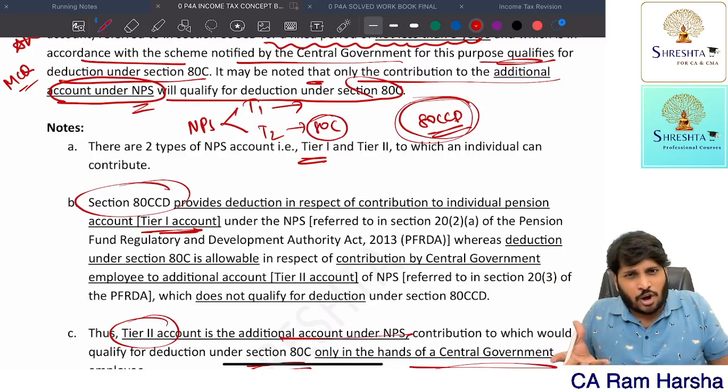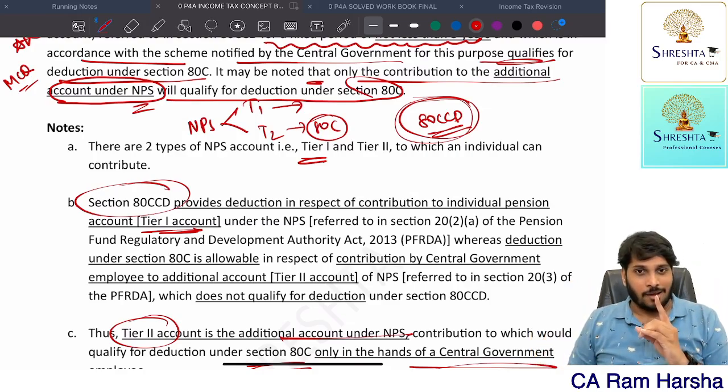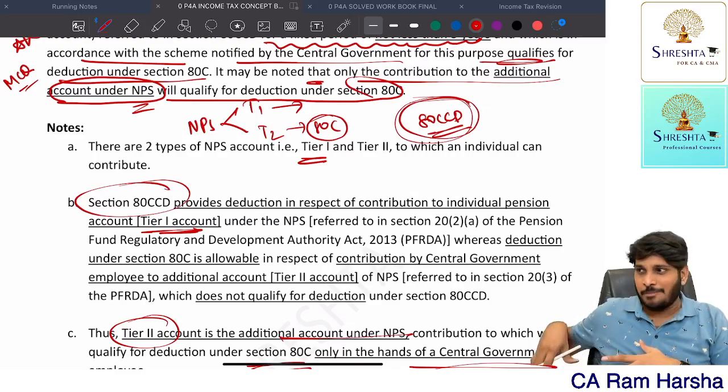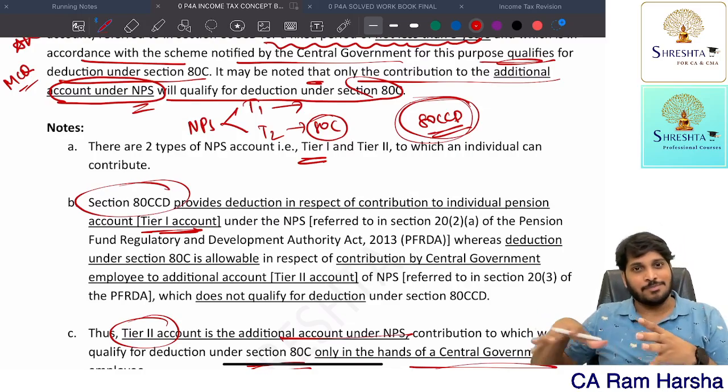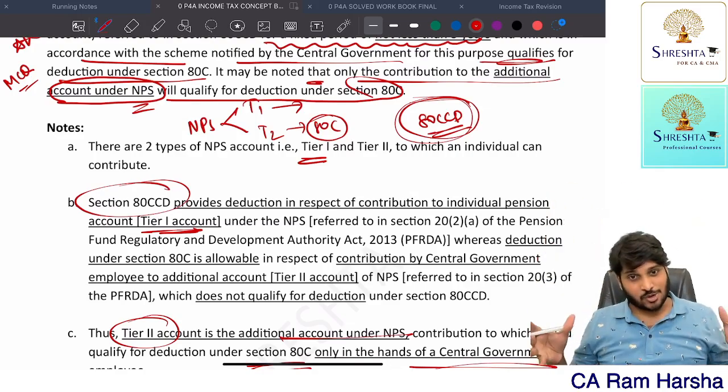So these many contributions, will everybody do them? No. Suppose you see me, out of all this I have only one. Life insurance premium, I'll claim deduction under 80C in my real case. Maybe tomorrow if my son joins school, I'll claim school fee as a deduction under 80C. Remember, entire 80C as a whole, the total deduction cannot exceed how much? 1.5 lakh.